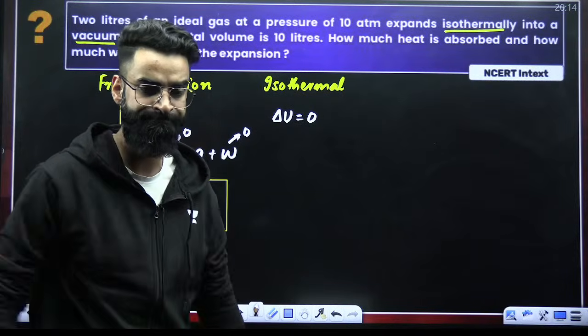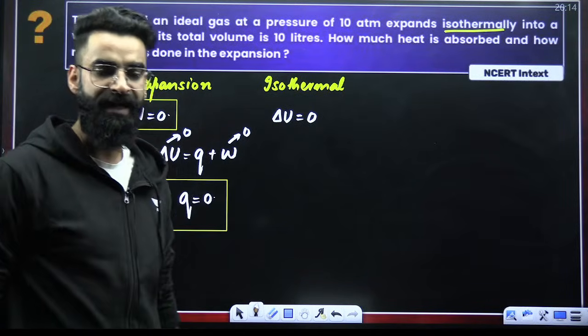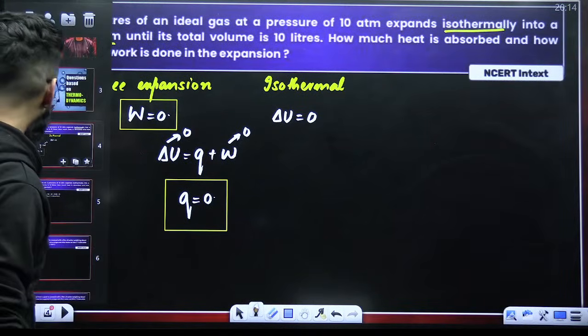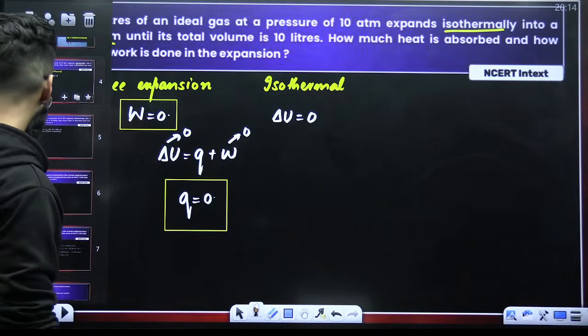Am I clear with this? Just let me know quickly in the chats. I believe you can solve this sort of a question on your own when it comes in your exam.